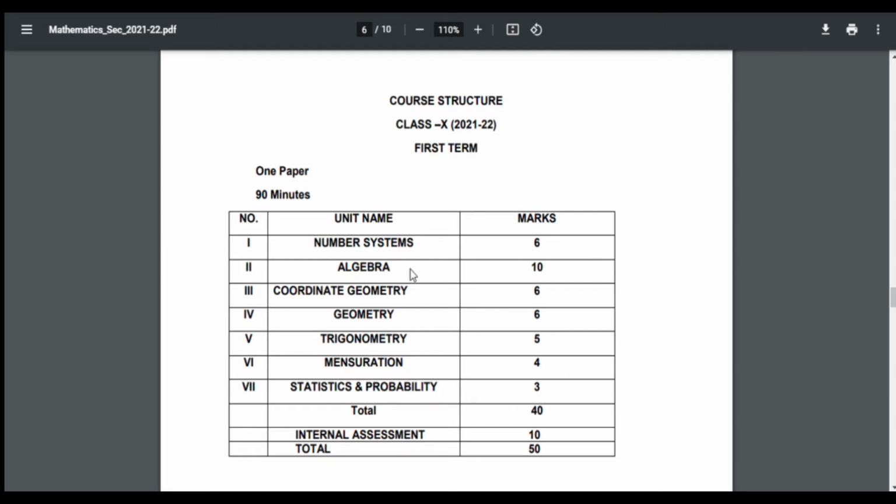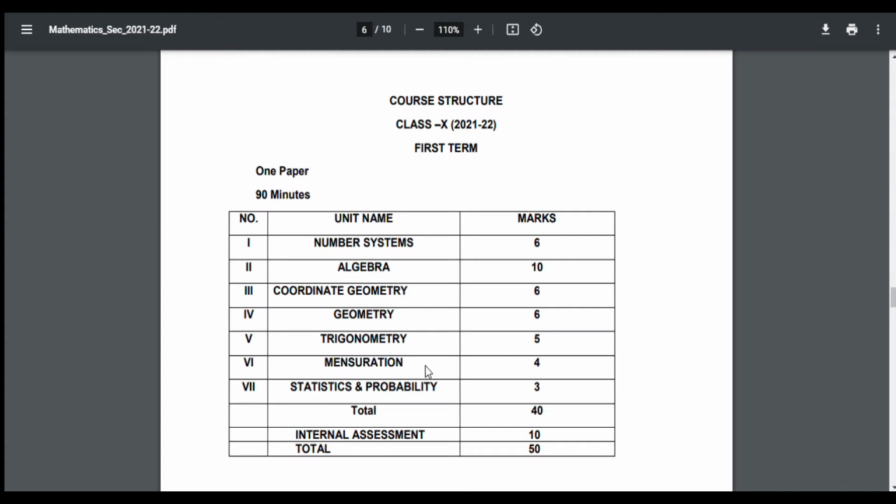Second unit algebra, there are two chapters: chapter 2 polynomials and chapter 3 pair of linear equations in two variables, total 10 marks. Third unit coordinate geometry, chapter 7 coordinate geometry, 6 marks. The next unit is geometry, only one chapter, chapter 6 triangles, 6 marks. Next is trigonometry, chapter 8 introduction to trigonometry, 5 marks.